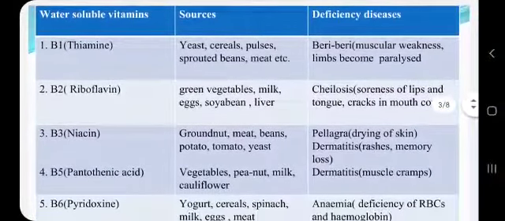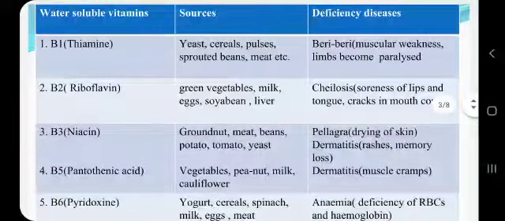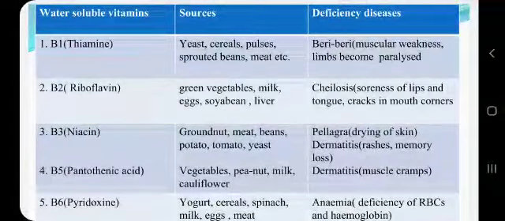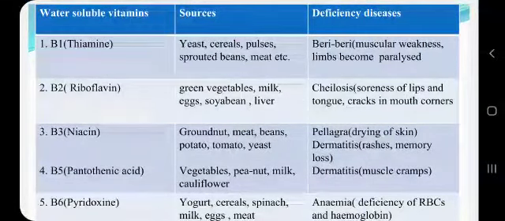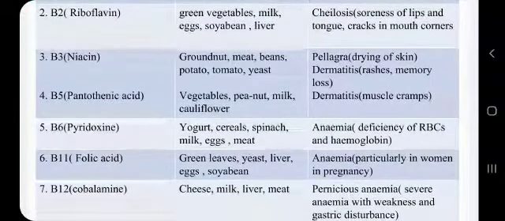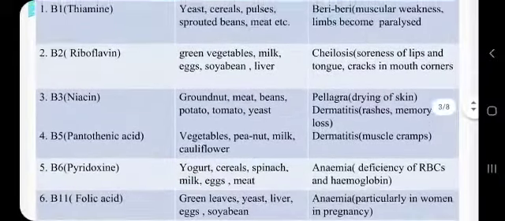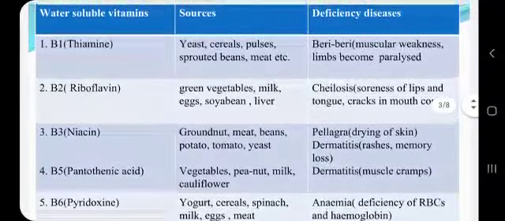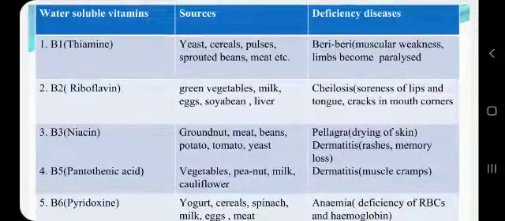First we will discuss water soluble vitamins, that is vitamin B complex and vitamin C. Now vitamin B complex is composed of 7 types of vitamins: vitamin B1 thiamine, B2 riboflavin, B3 niacin, B5 pantothenic acid, B6 pyridoxine, B11 folic acid and B12 cobalamin. And now we are discussing the principal sources from where you can get these vitamins.